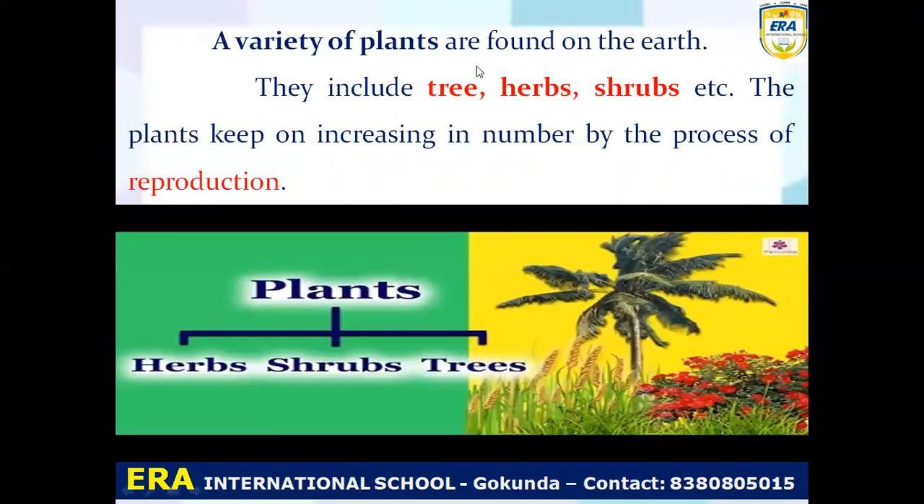A variety of plants are found on the earth. There are three types of plant. One is the tree, that is a big plant, herbs, that is a very small plant, and shrubs, medium height plant. The plants keep on increasing in number by the process called reproduction. So we can understand by the process of reproduction, the plants increase in number. So plants are classified into three categories: herbs, small plants; shrubs, medium height plants; and trees, means tall plants.